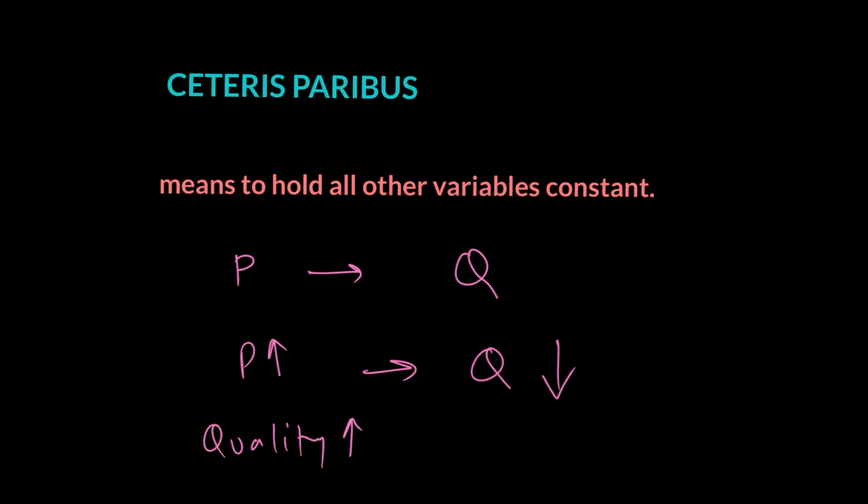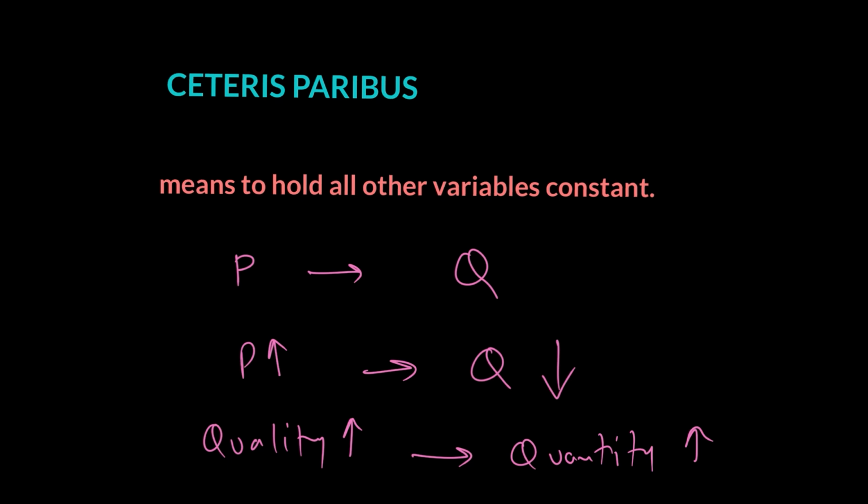Similarly, if I want to look at how quality is affecting the quantity of a good, higher quality would actually lead to higher quantity, right? Because when the quality of a good goes up and consumers realize that, they may buy more of that good. So if I only want to look at quality's effect on quantity, I need to ignore prices and all other things in order to see the effect of one variable on the other in a very clean manner.